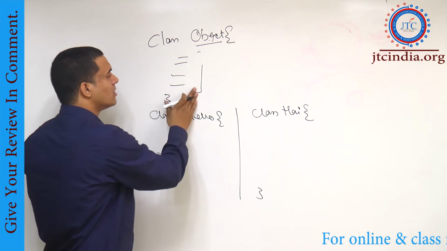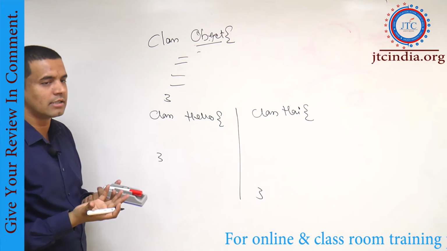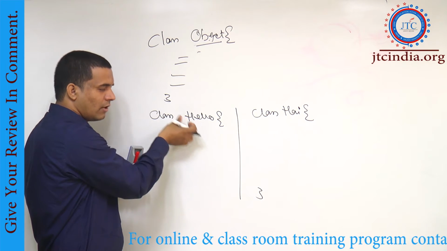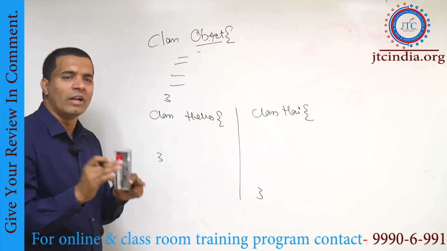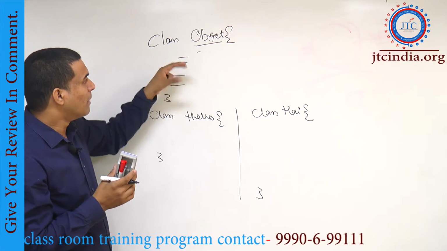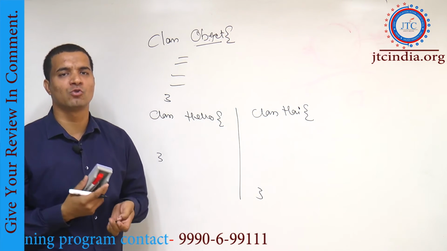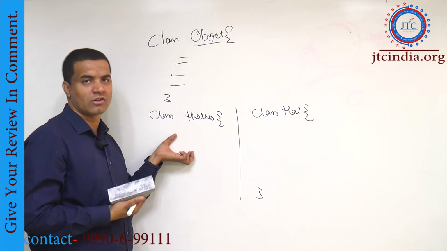But again, let's consider that if any class is the superclass or immediate superclass, one thing everybody can answer: the accessible members of the superclass, can we access them inside the subclass or not?